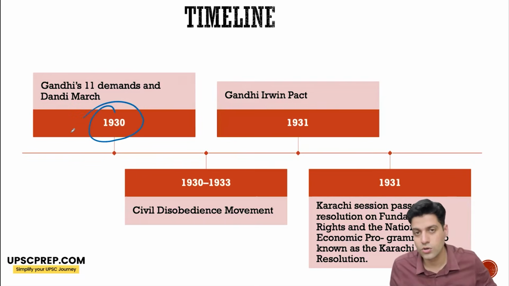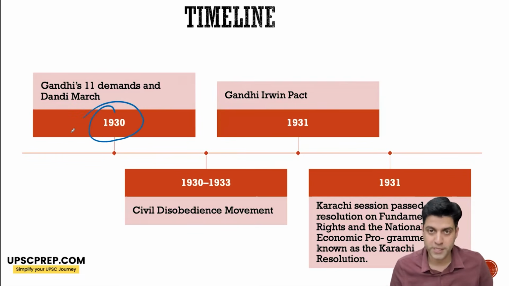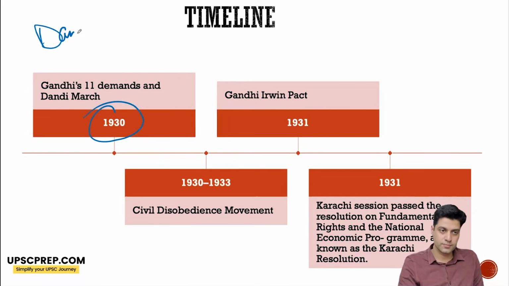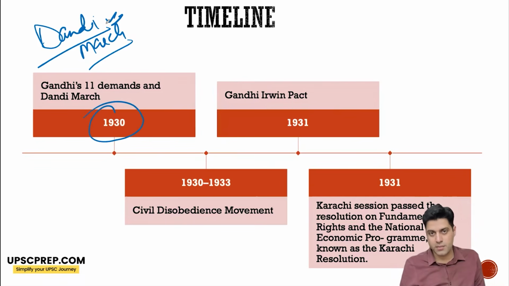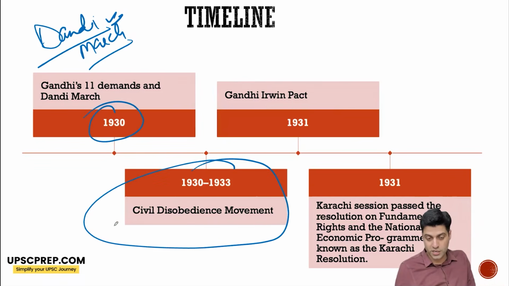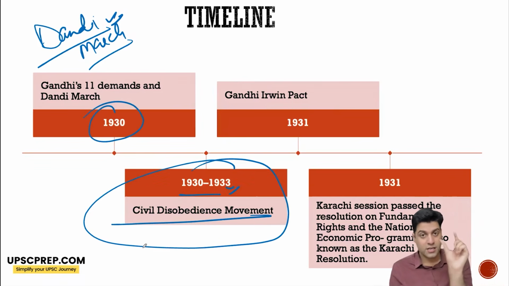Now, the civil disobedience movement was started through the Dandi March, Salt Satyagraha. Okay. Gandhiji said, my 11 demands are there. That has to be agreed to. Otherwise, this will go on. So civil disobedience continued from 30 to 33, with a small period of suspension.